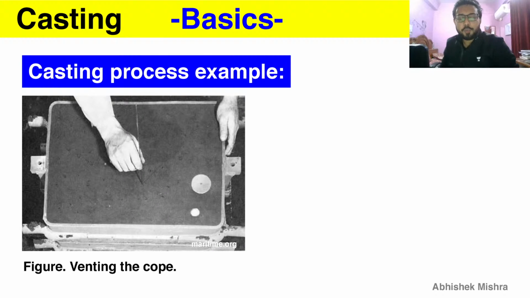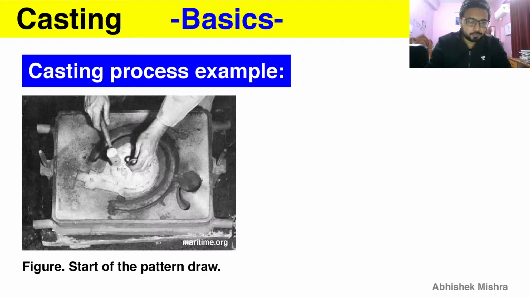And then we will do venting, which is done to make the gases escape, which will occur when your molten metal is poured inside the cavity. If you are not doing that, then your final casting will become porous, which is obviously not desired, because after it has become porous, it will lose its strength.